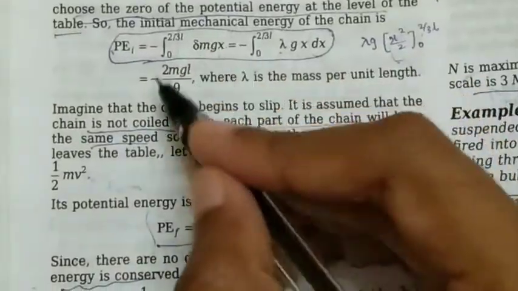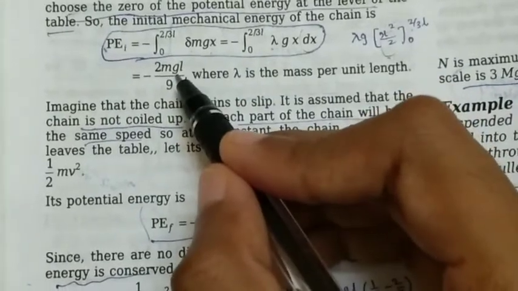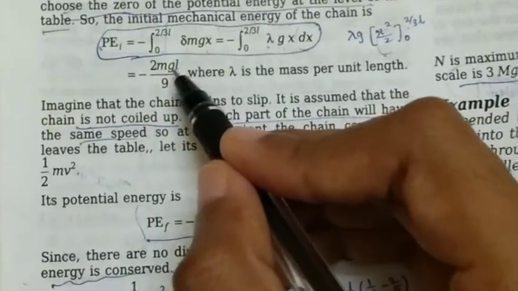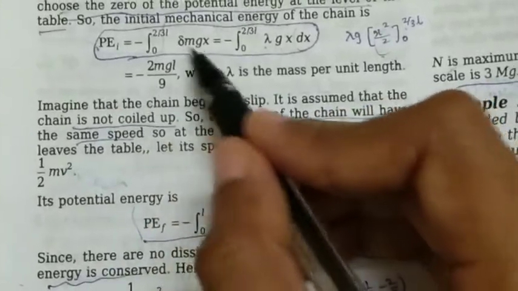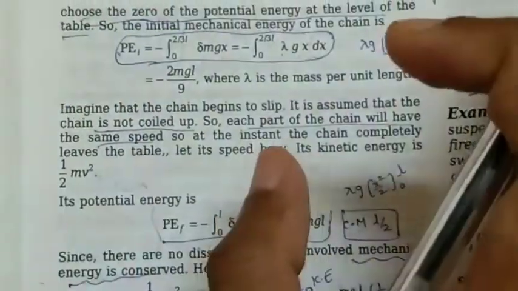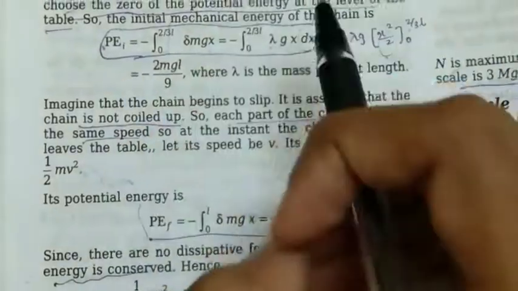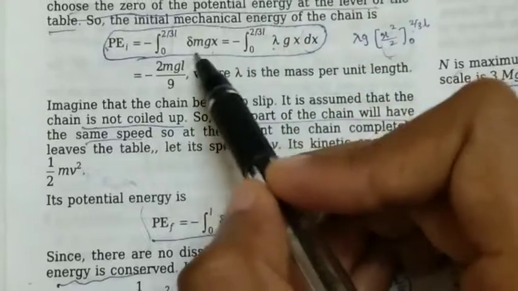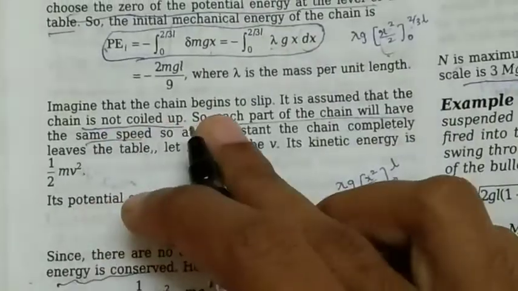And so it is just of the form mgh: mass, acceleration due to gravity, and distance, that is height. So initial potential energy of the chain is this. Initially, as the chain is not in motion, it is at rest, so kinetic energy is 0. But as 2/3 of the chain is lying outside the table, it would have potential energy, and that is this.